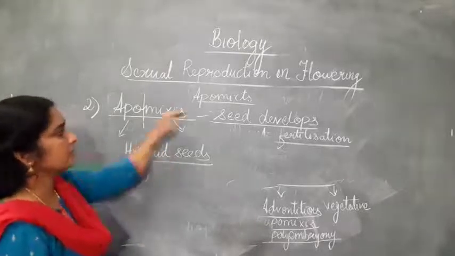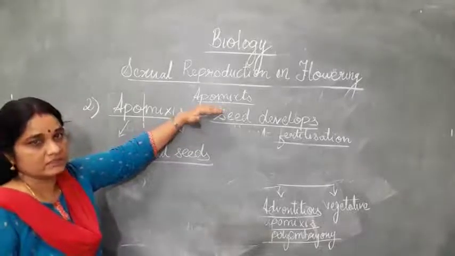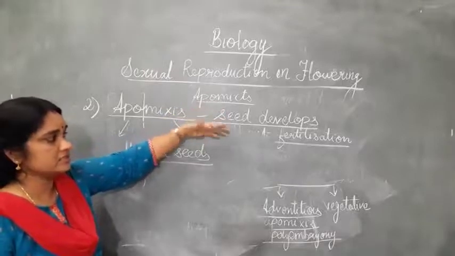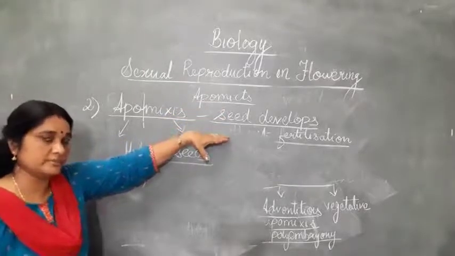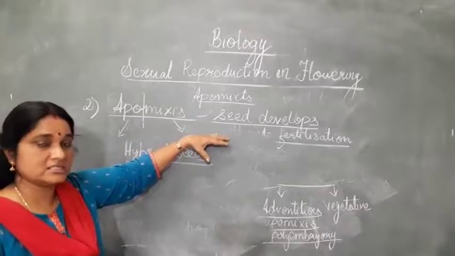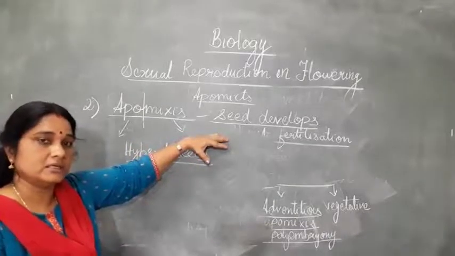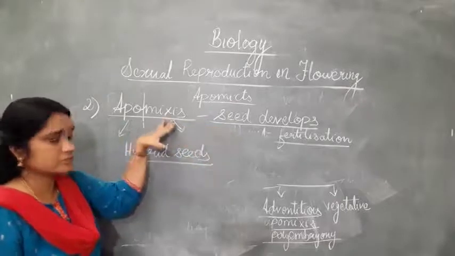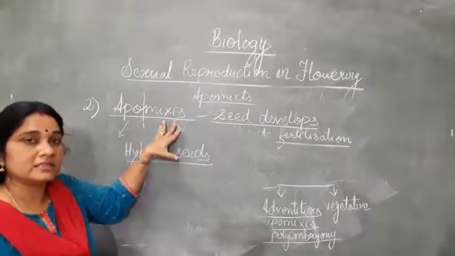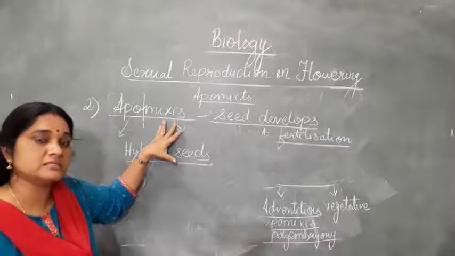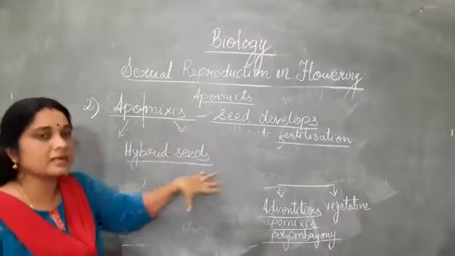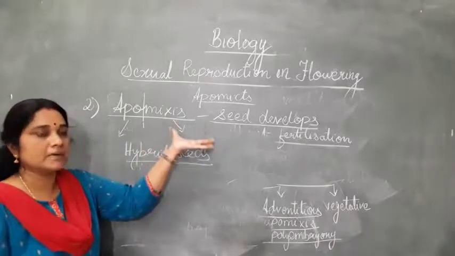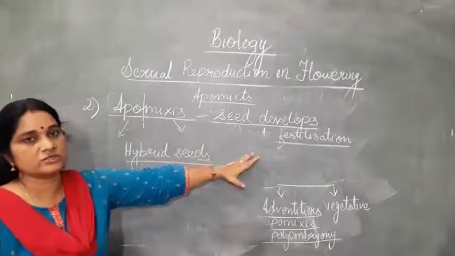Instead of this, farmers can produce apomictic seeds, which are less expensive and can be stored, since the seeds can be developed without fertilization. You remember somatic hybridization, where seeds are developed from other vegetative parts of the plant. This process is an asexual reproduction which mimics sexual reproduction, because all the reproductive parts are involved in the production of the seed, but the fertilization process is not happening.